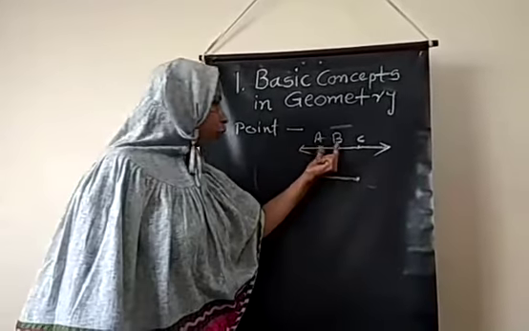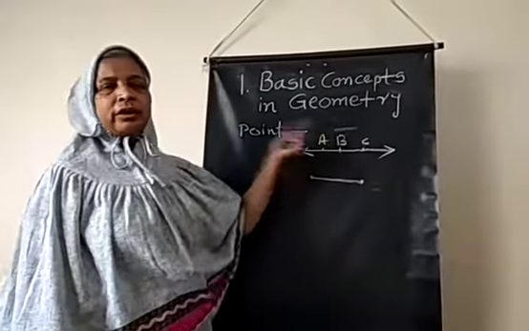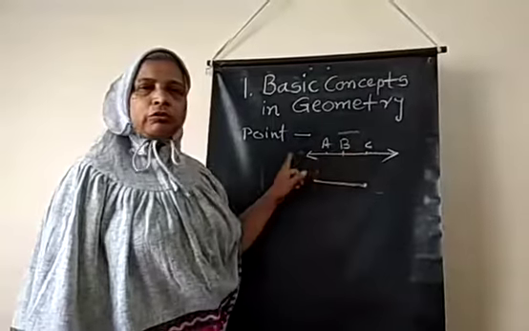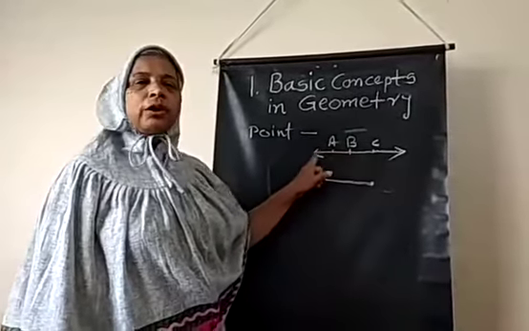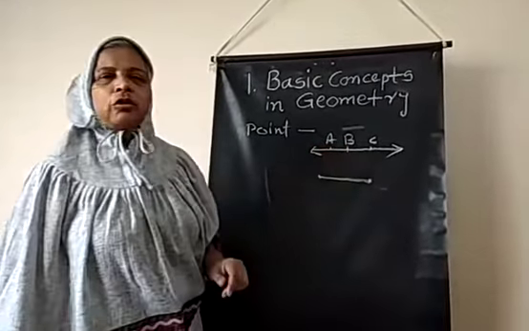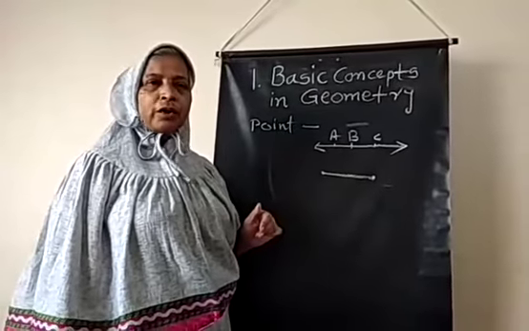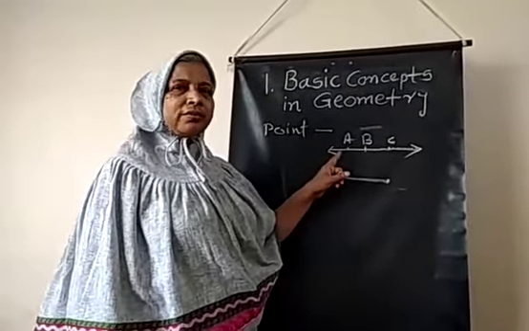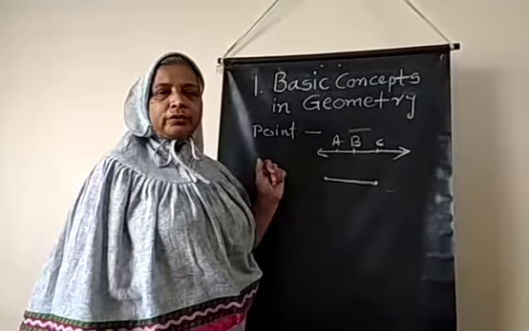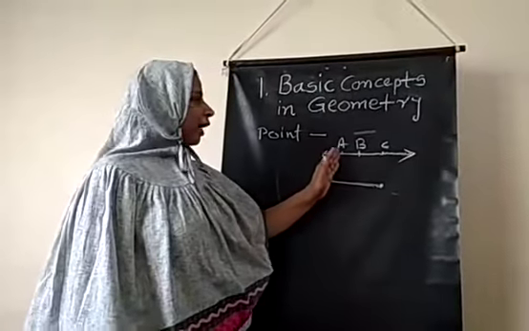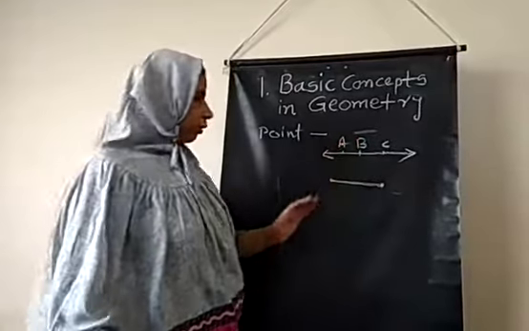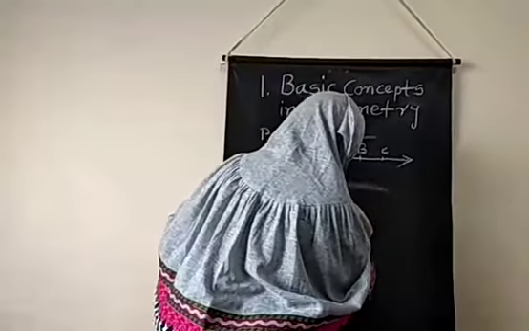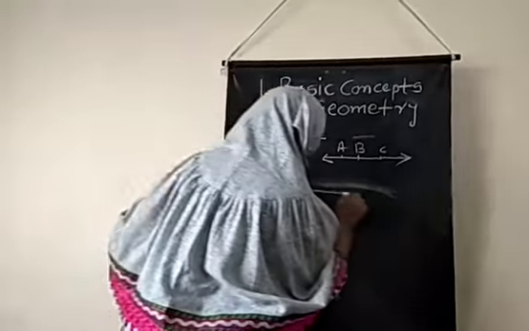So between the collinear points we can measure the distance when we know the coordinates. Now what is the meaning of coordinate? Coordinate is nothing but the actual distance between the 2 points. So when we start the line, the line extends in both the directions.